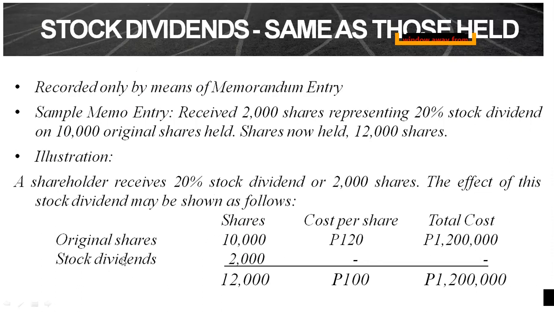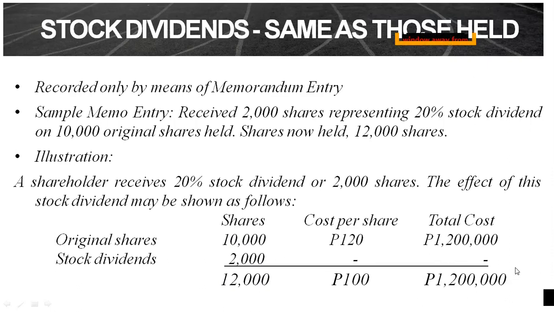So, nag-declare siya ng 20% stock dividend. So, that's 20% of 10,000. That's 2,000. So, yung stock dividends natin, wala yang value, di ba? Pero, what will happen is that, since naka-receive ka ng stock dividend na 2,000, the total number of shares now becomes 12,000. Tapos yung total cost mo, the same pa rin, no, 1.2 million.